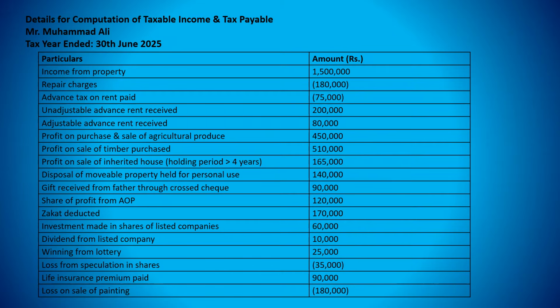This is a question. There is an individual, Mr. Muhammad Ali, and the tax year is 2025. Tax year ended 30th June 2025. So this means it is tax year 2025.